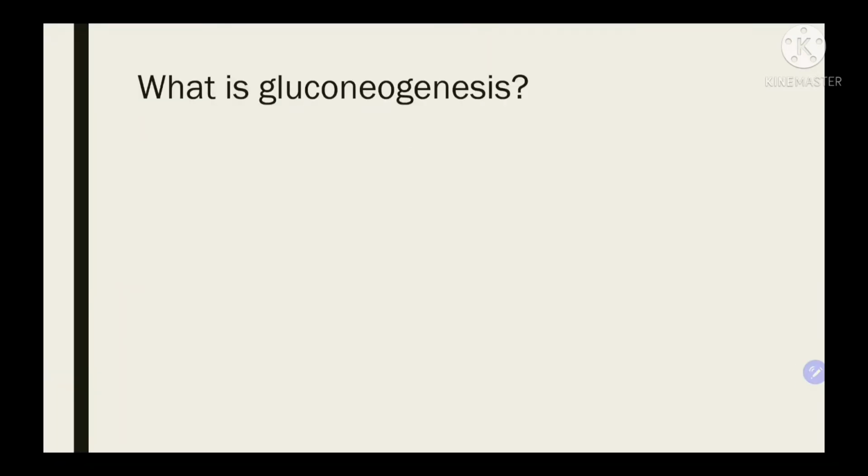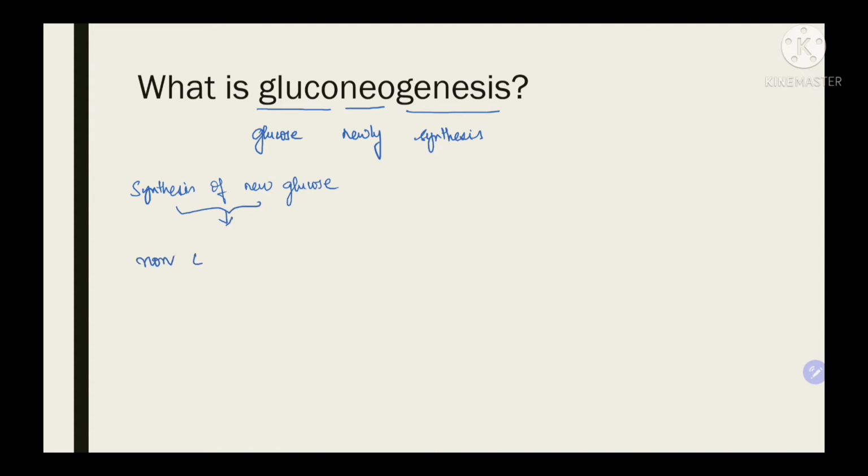So what is gluconeogenesis? As the name suggests, gluco is glucose, neo means newly, and genesis is synthesis. So this is synthesis of new glucose. Now, from where does this new synthesis of glucose take place? Synthesis of new glucose mainly occurs from the non-carbohydrate precursors. These non-carbohydrate precursors serve as the ingredients for the synthesis of the new glucose.